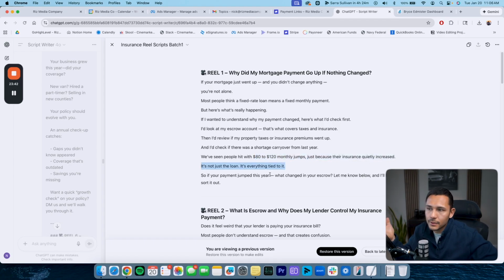It's not just the loan, it's everything tied to it. So if your payment jumped this year, what changed in your escrow? Let me know below and I'll help you sort it out.